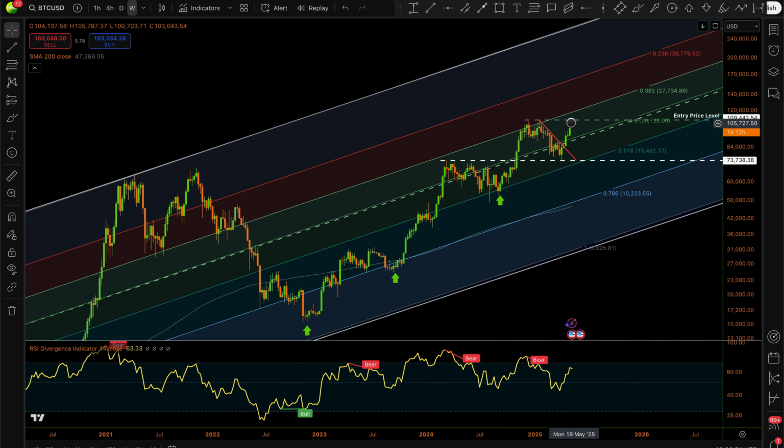So we can still see that Bitcoin is in a bullish state. There is nothing changed. We're working on a long-term momentum since we broke out from this 85,000. We've been on a long-term bullish trend. So I'm expecting that we should see a breakout above our current resistance, which is currently at 109K, hopefully at the end of May or the first week of June.